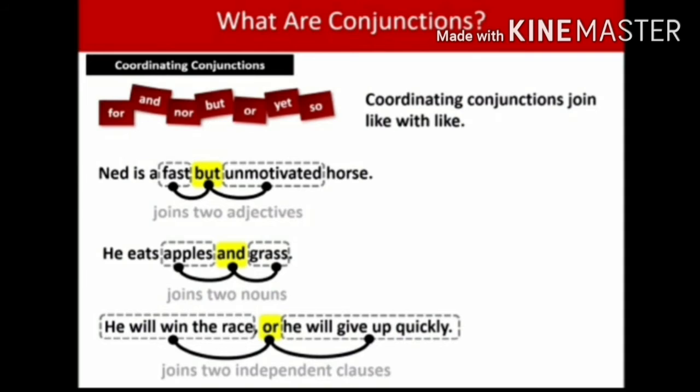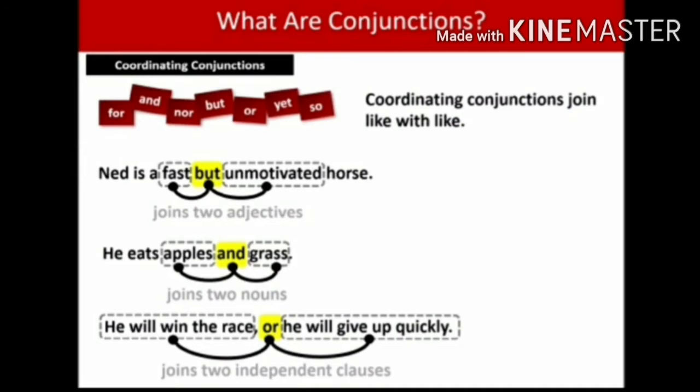So in this sentence, but is used as a coordinating conjunction. Now we move to another example sentence: He eats apples and grass. In this sentence, apples and grass are two nouns. So in this sentence, and is the coordinating conjunction used.